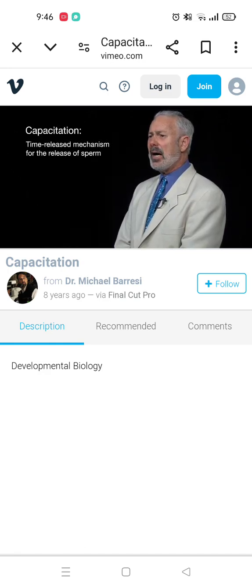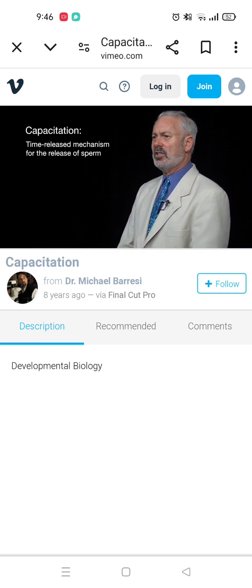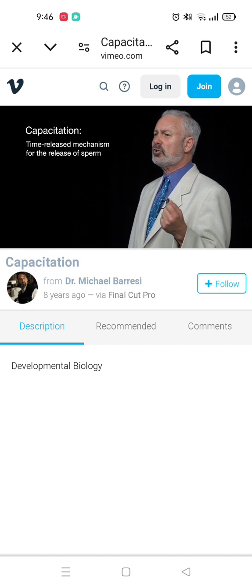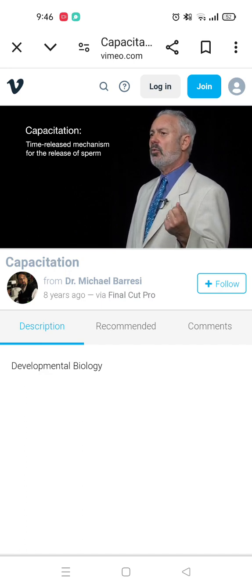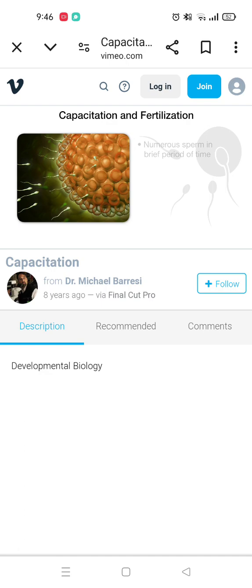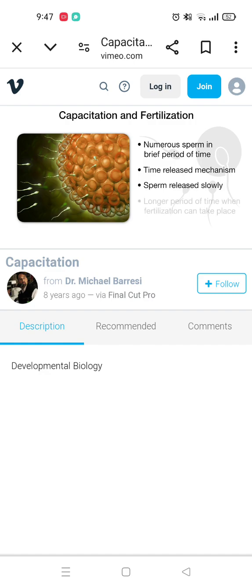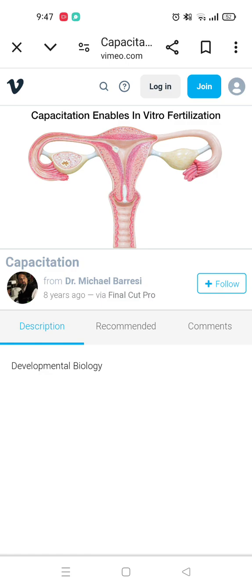The female body may also use capacitation as a way of prolonging the duration over which mature functional sperm can enter the area where the egg is to be found. So instead of there being a brief period of time where the egg sees numerous sperm, capacitation may be a time release mechanism by which sperm are released slowly so that there's a longer period of time when fertilization can take place. Capacitation has enabled human in vitro fertilization.